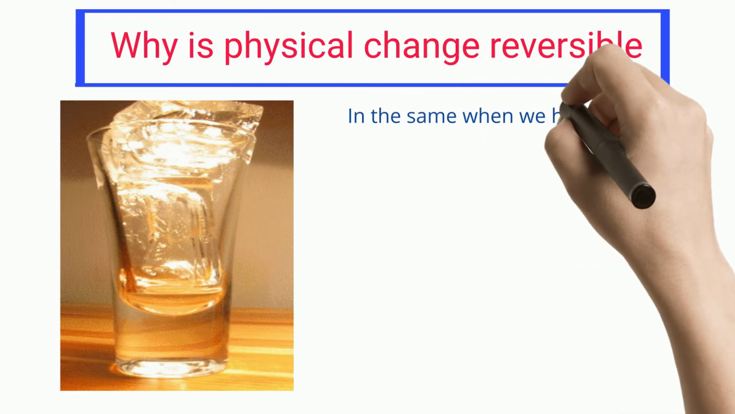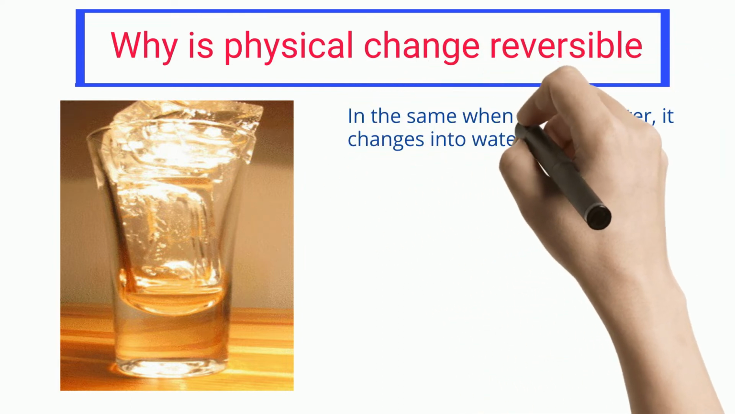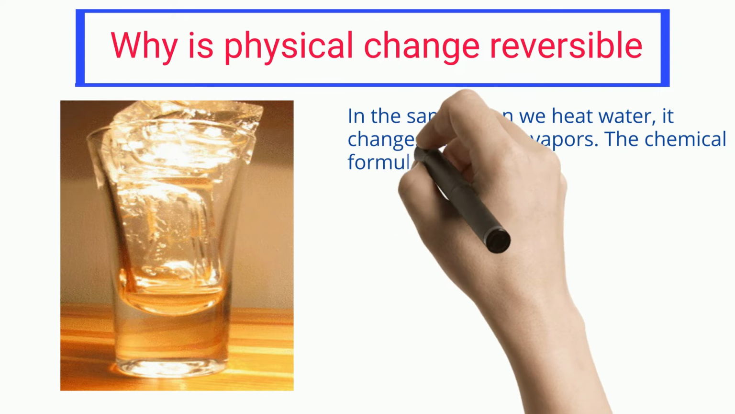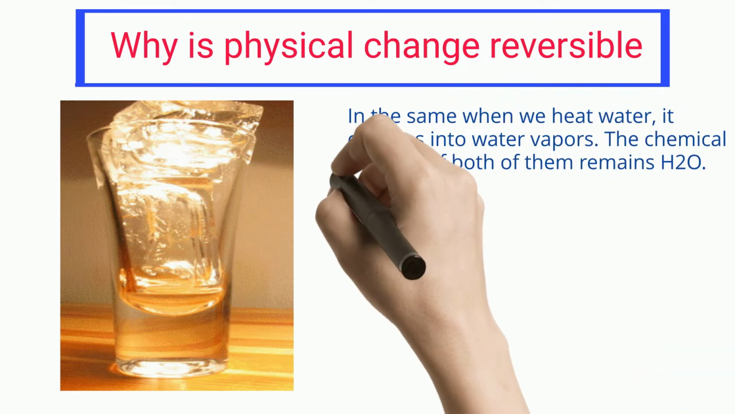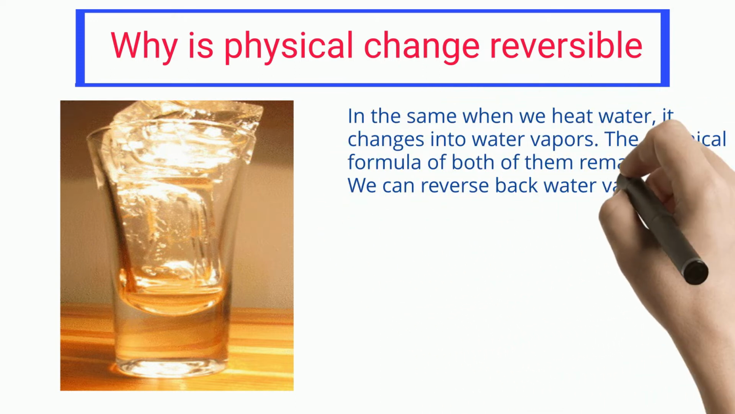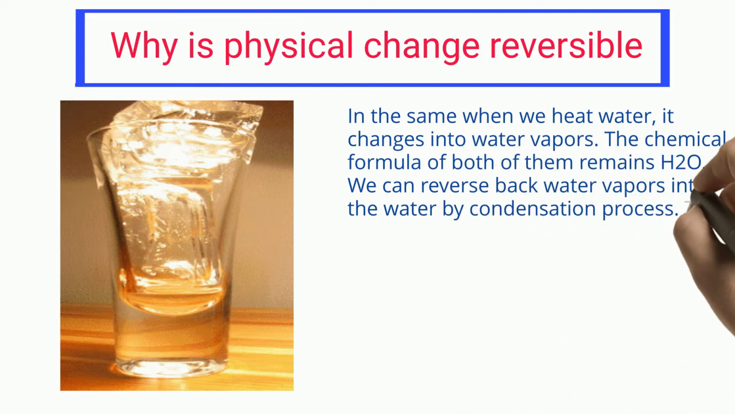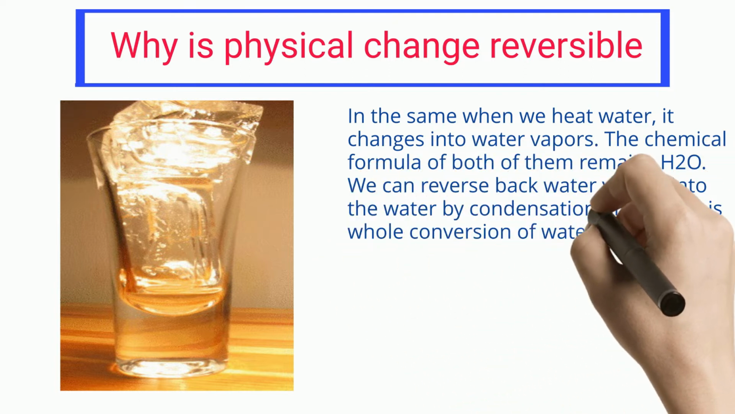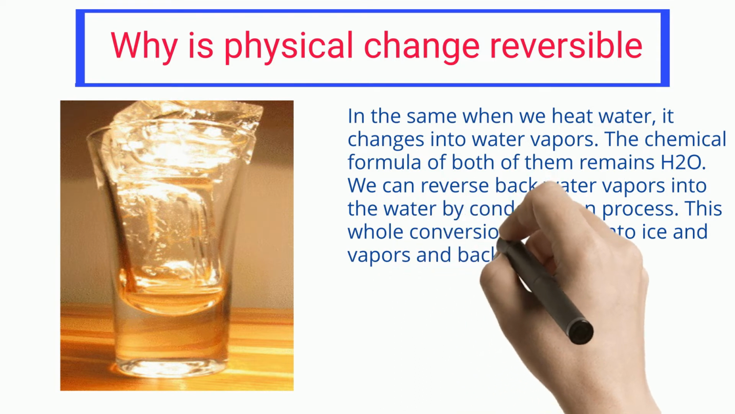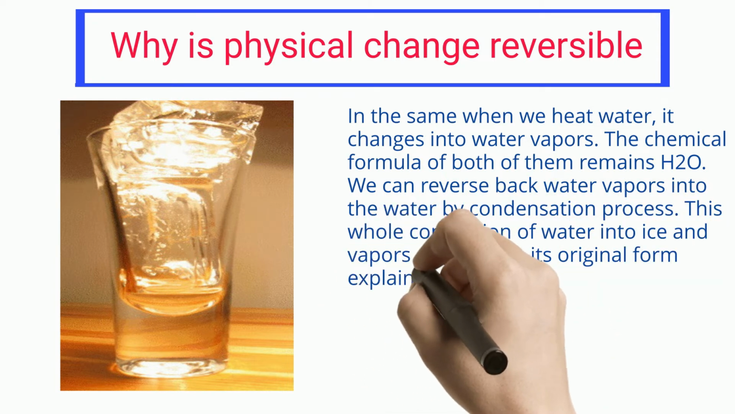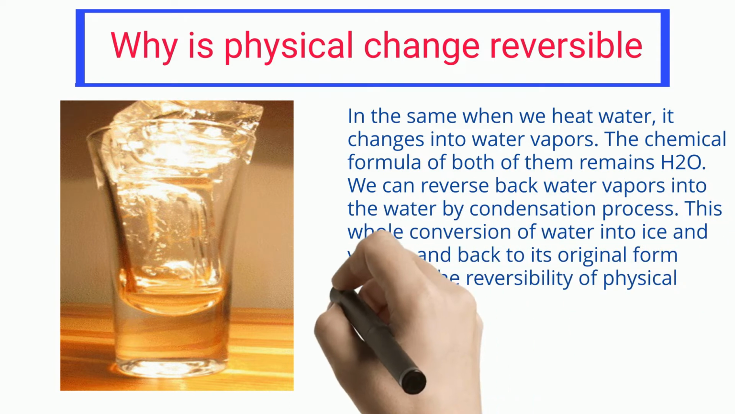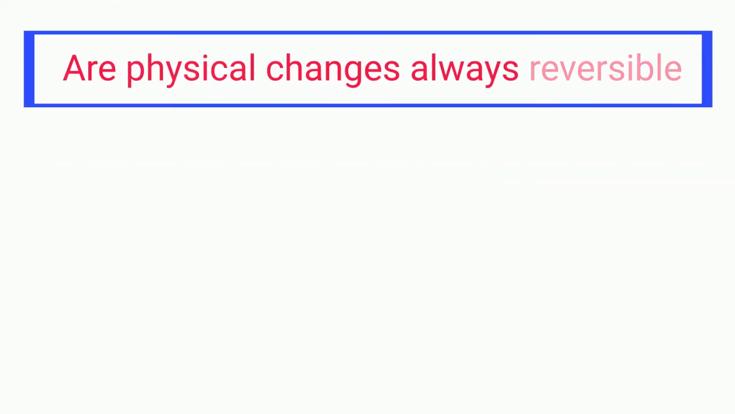In the same way, when we heat water, it changes into water vapors. The chemical formula of both of them remains H2O. We can reverse water vapors back into water by the condensation process. This whole conversion of water into ice and vapors and back to its original form explains the reversibility of physical changes. Are physical changes always reversible?